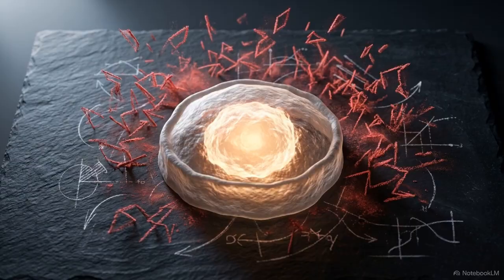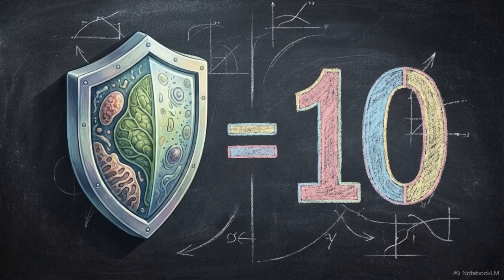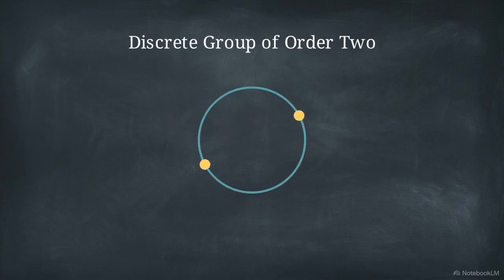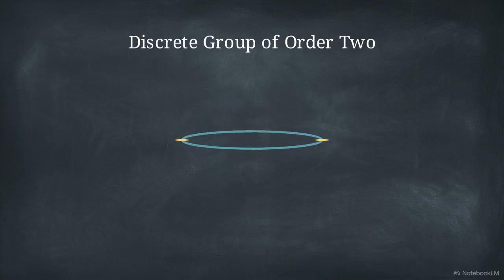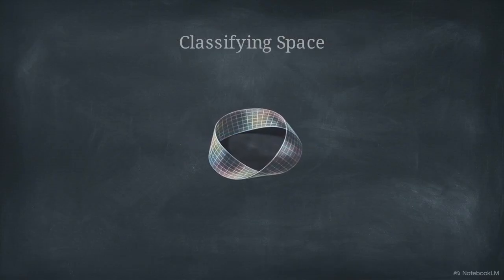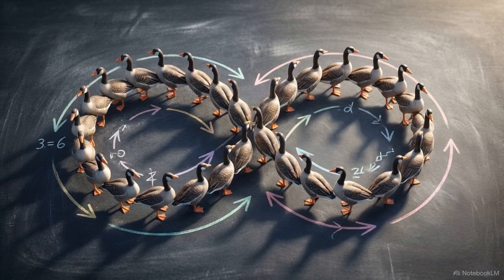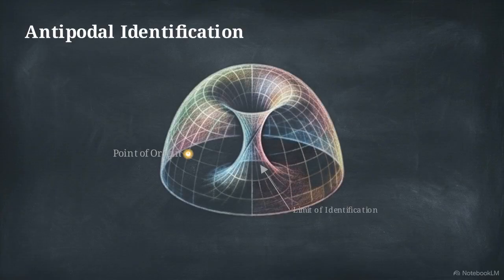We can map this biological collision penalty directly onto its mathematical equivalent, a strict binary inversion. When a 2-element combinatory system, represented by 1s and 0s, or the yoni and lingam, is placed under load, it folds into the discrete group of order 2. This specific algebraic group is classified by a space known as infinite real projective space, or RP infinity. This creates the limit of the geese. Because this space utilizes antipodal identification, every topological path within it must eventually return to its point of origin.